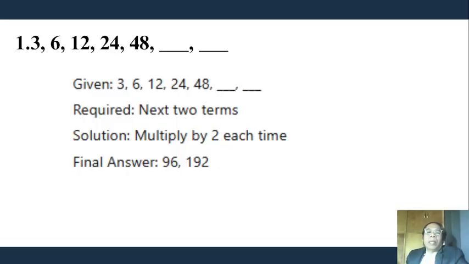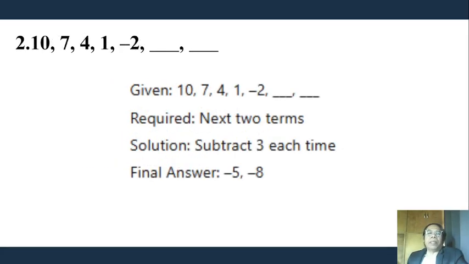So, multiply by 2 each time. 48 times 2 is 96. And the second unknown term is 96 times 2, that is 192.